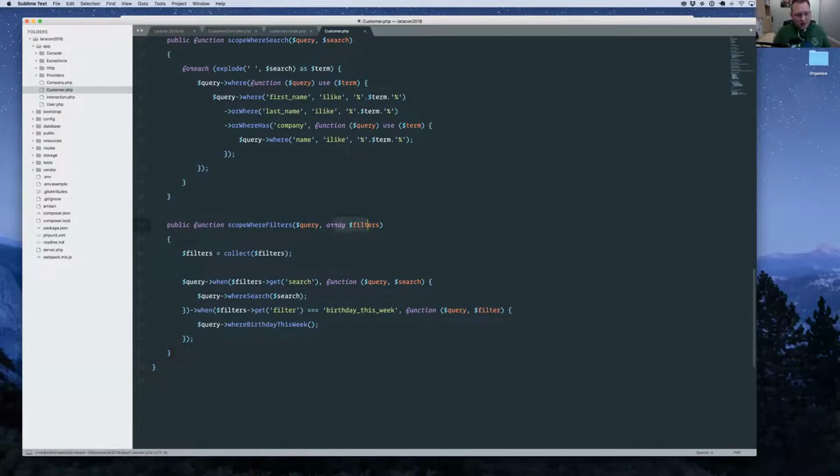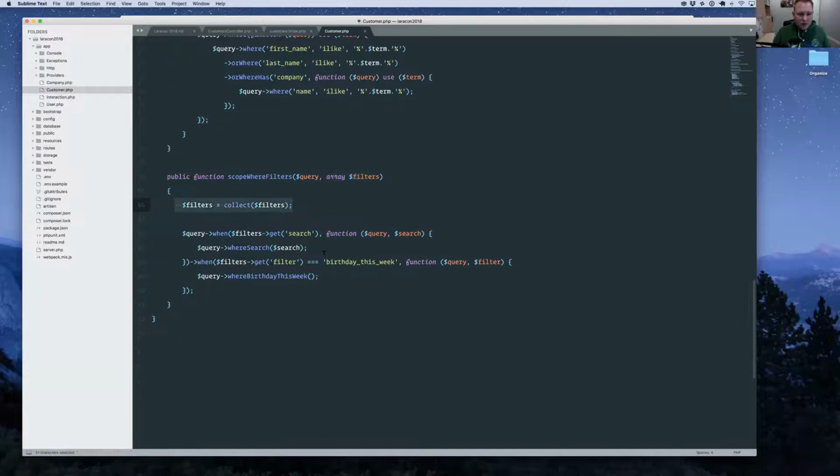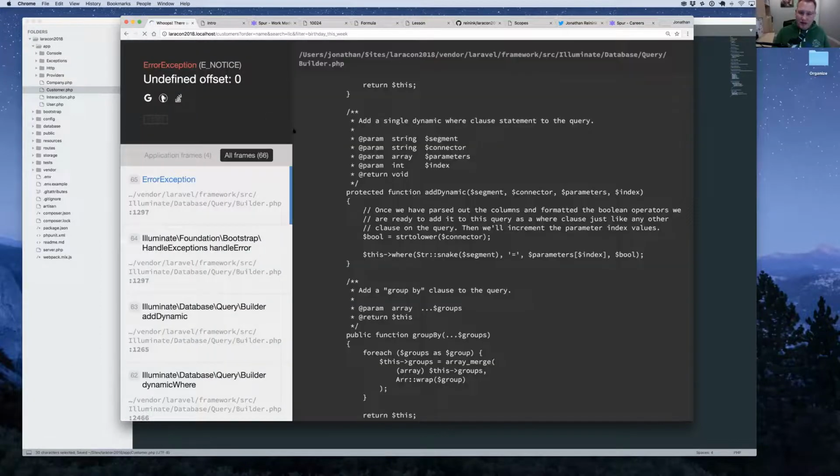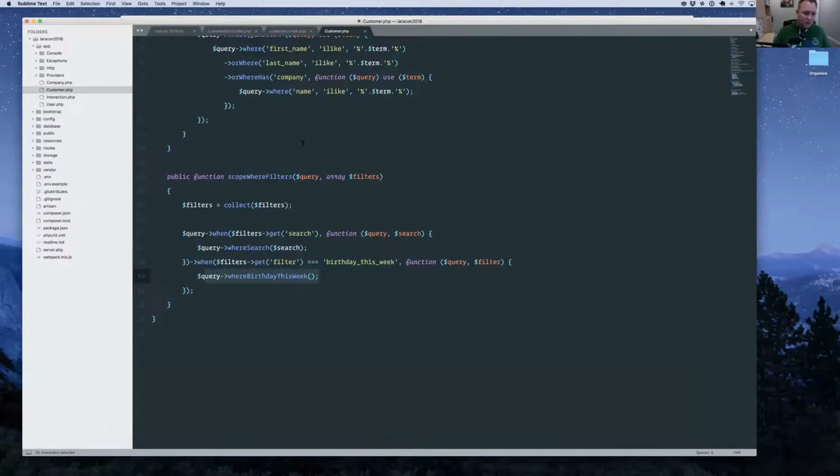It takes an array of filters, which I convert to a collection just to make it easier to work with. Then I do query when there's a search, we're going to run whereSearch. And when there's a filter that has birthday this week, then we're going to run our whereBirthdayThisWeek filter. If we run this right now, it's going to fail because we haven't added the birthday this week filter or scope. So let's go ahead and do that.